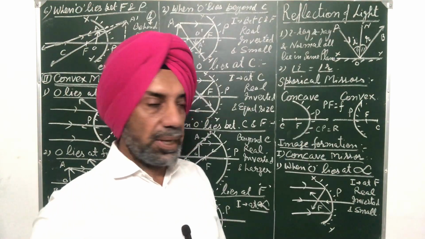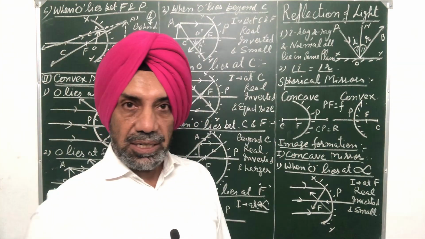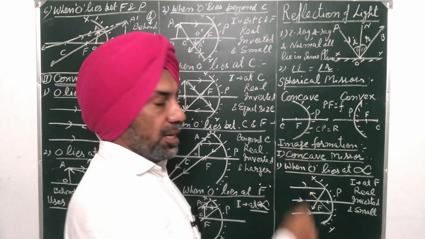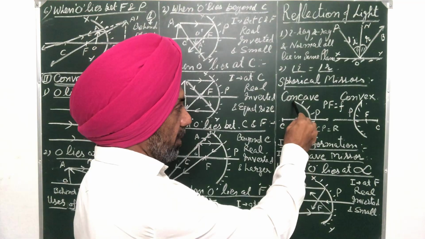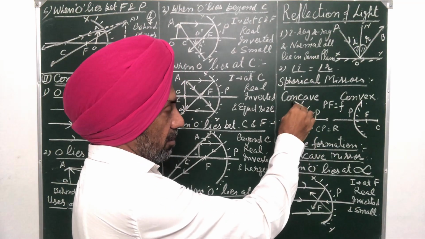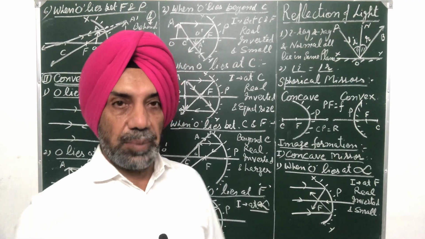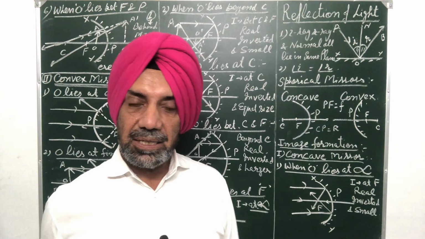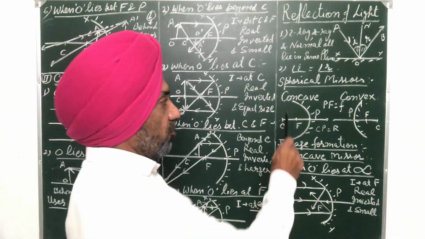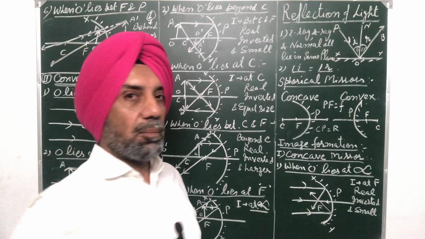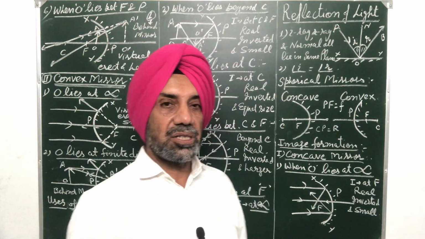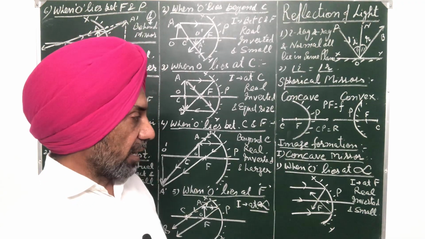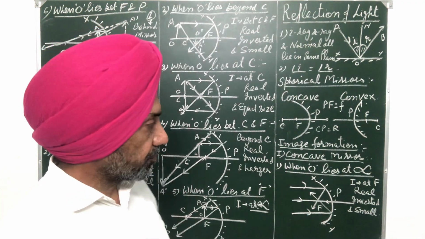is called focal length of the mirror, CP is called radius of curvature, and this diameter is known as aperture of the mirror. The diameter joining the line from this edge to this edge is known as aperture of mirror. The rays of light which are close to principal axis are known as paraxial rays, and which are far away from principal axis are known as marginal rays. So these are some definitions that you must understand before drawing image diagrams.